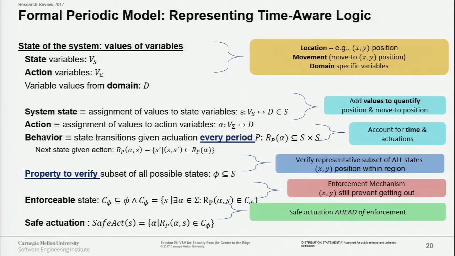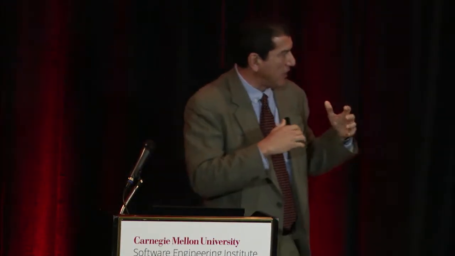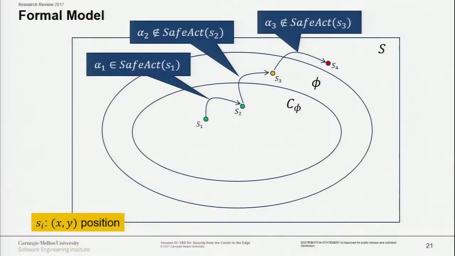The idea of the enforcer is, first of all, to verify if the next action will take it outside of the enforceable region. If that is the case, we will replace the action with a safe action that will keep us in the enforceable region. If we put this in context graphically, this is the way to think about it. These are the different states, and the transitions we take with the movement. We can see that C phi is the enforceable region, and phi is the region that we want to keep the drone in.